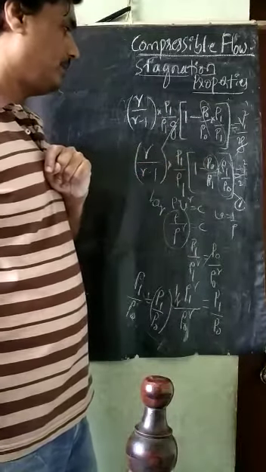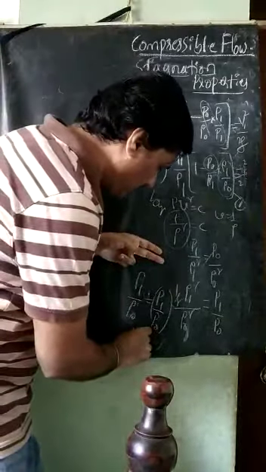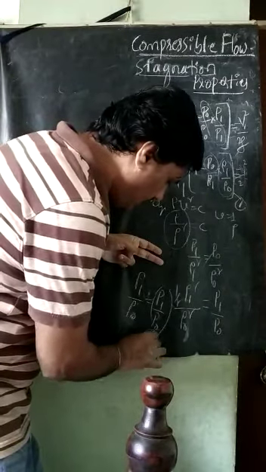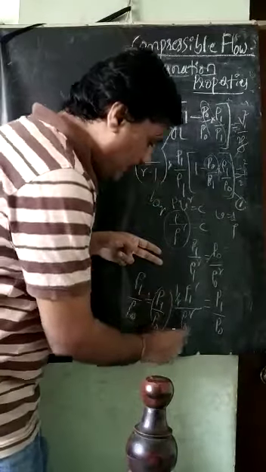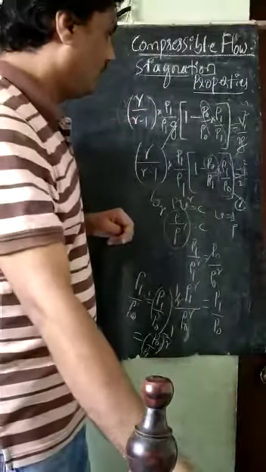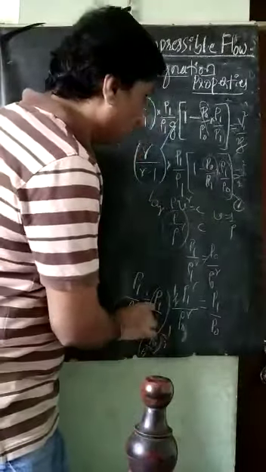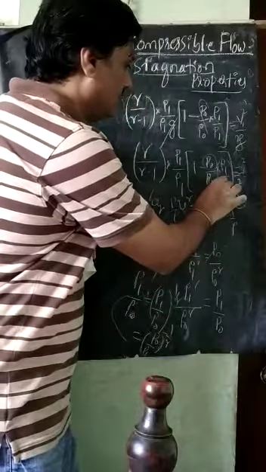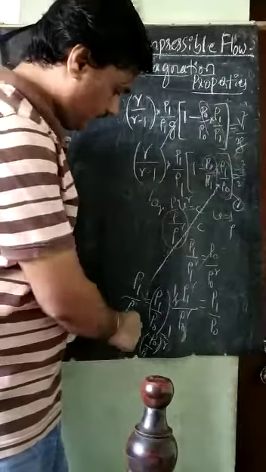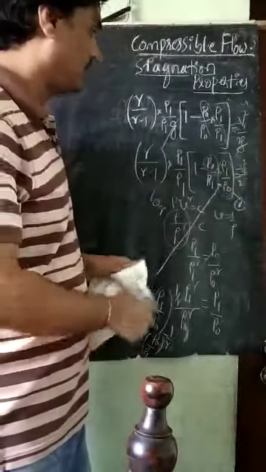So if I make it P naught by P1, it becomes P naught by P1 raised to minus 1 by gamma here. So if I substitute this relation directly, rho 1 by rho naught is equal to P naught by P1 raised to minus 1 by gamma here now.